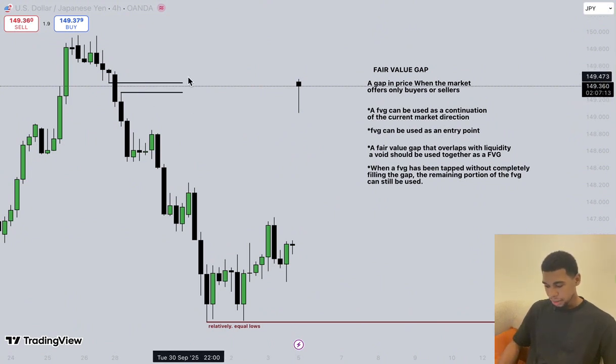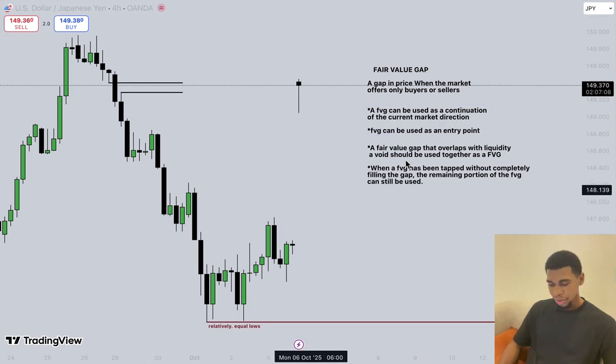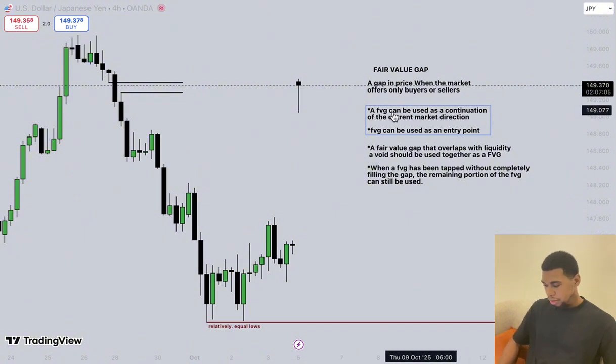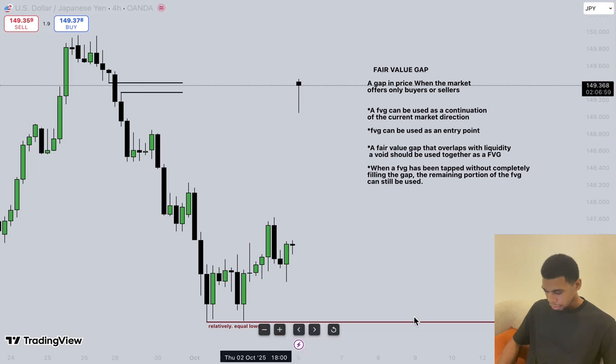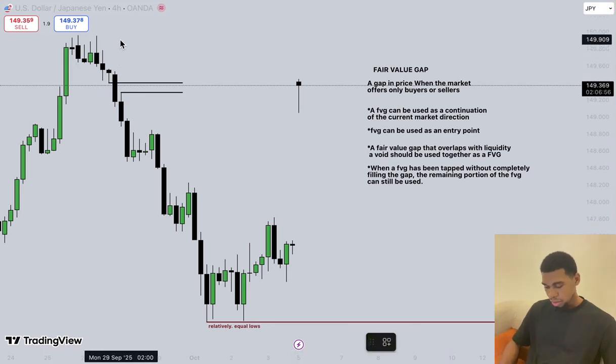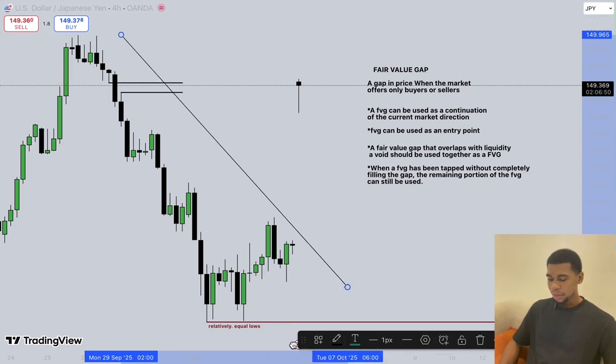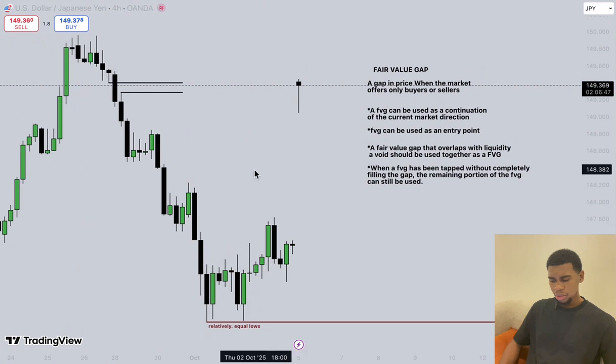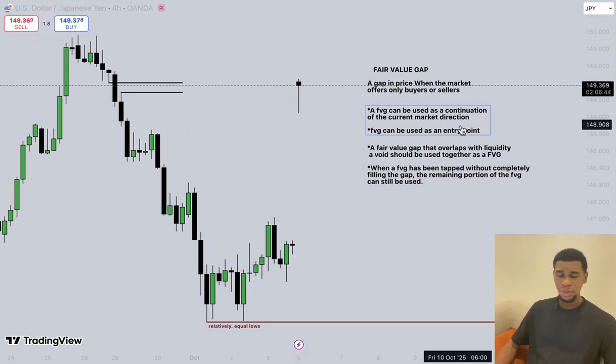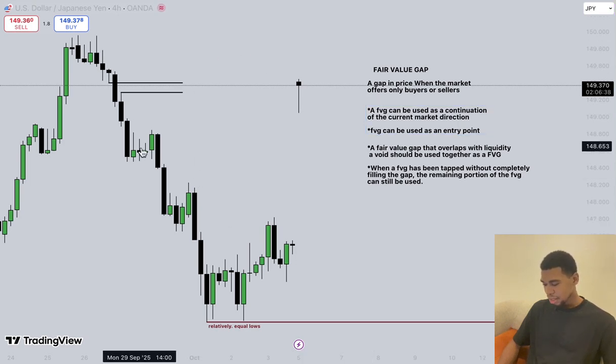Okay. Now, the next thing here says the fair value gap can be used as continuation of the current market condition. Now, from this example right here, as you can see from this chart, we are bearish, right? From up here to down here, it's just one direction going down, which is bearish. So if a fair value gap can be used as a continuation for the current market direction, how do we get bearish entries from this? How do we get bearish continuations from this particular movement?